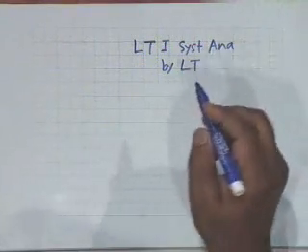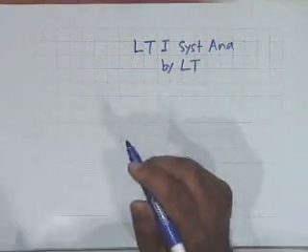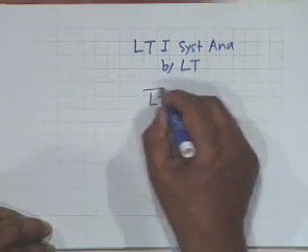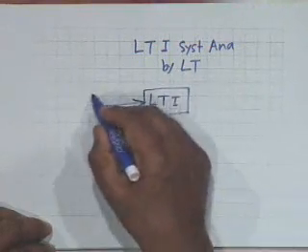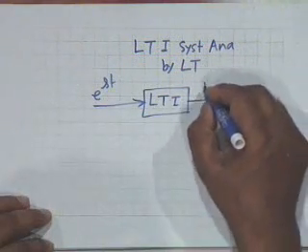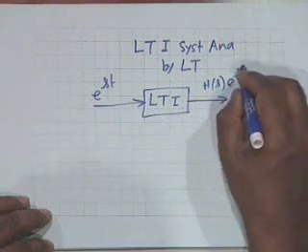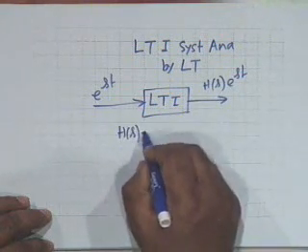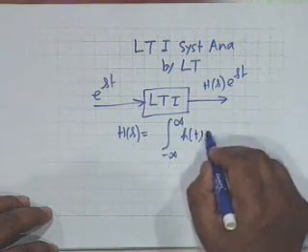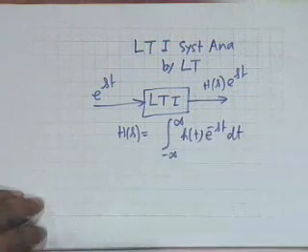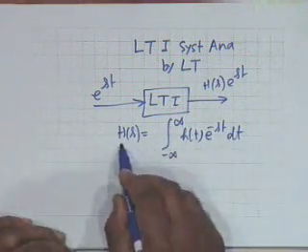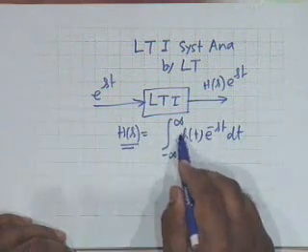And the basic premise, or the basic concept which is utilized, is that if we have an LTI system, then e to the st is an eigenfunction. The response would be of the form H of s e to the st, where H of s is the integral from minus infinity to infinity h of t e to the minus st dt. In terms of Laplace transform, now you see that capital H of s is nothing but the Laplace transform of